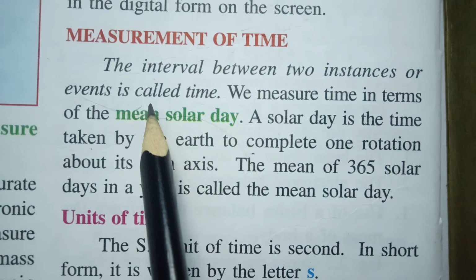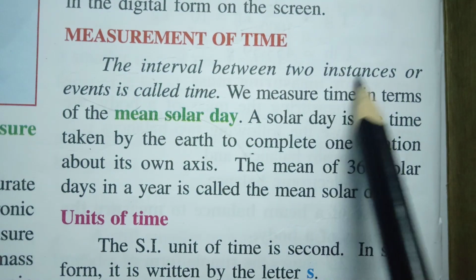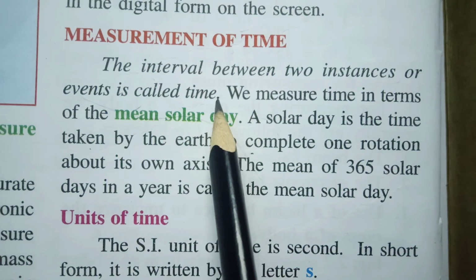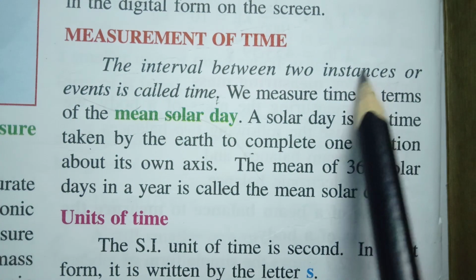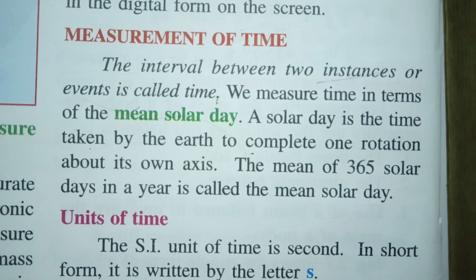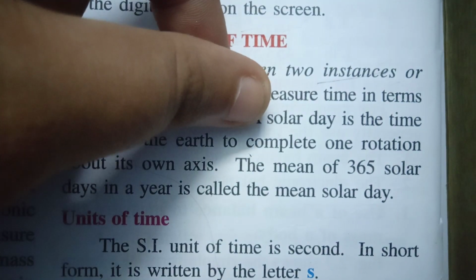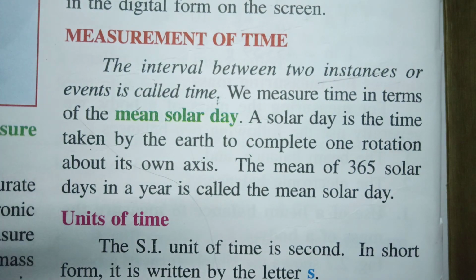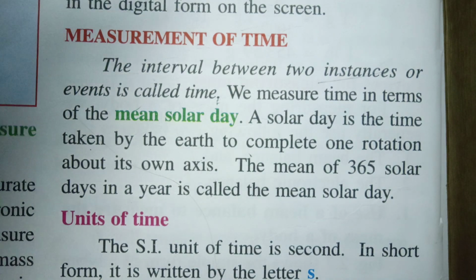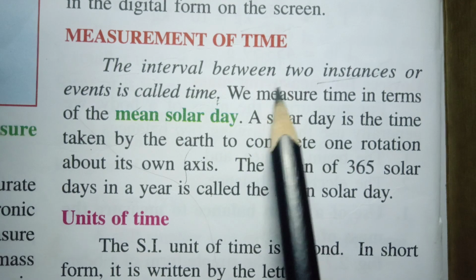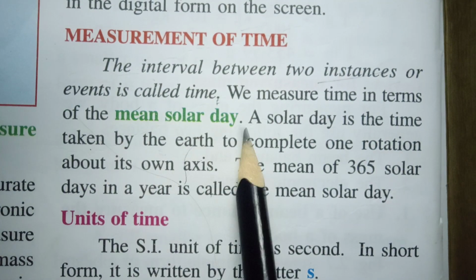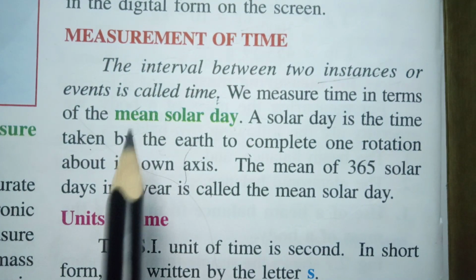Measurement of time. The interval between two instants or events is called time. The two instants are just like when you blink your eyes, which happens in a fraction of a second. Whatever event takes place in that interval is known as time. We measure time in terms of a mean solar day. Now I'm going to underline it.